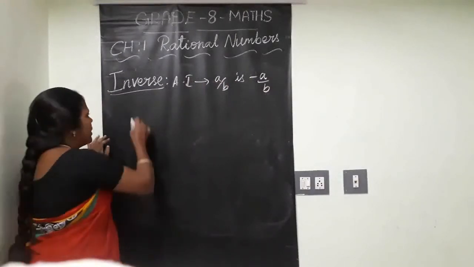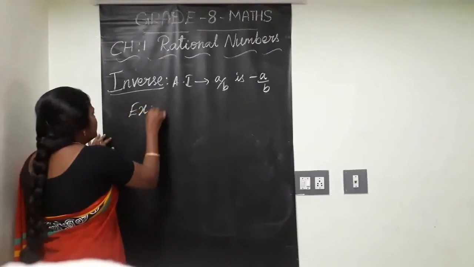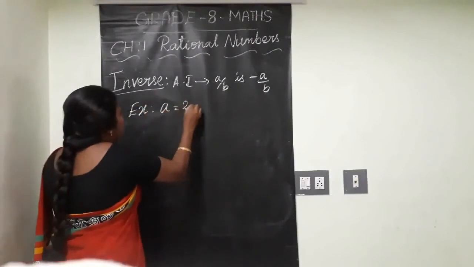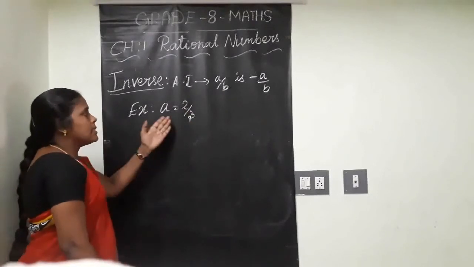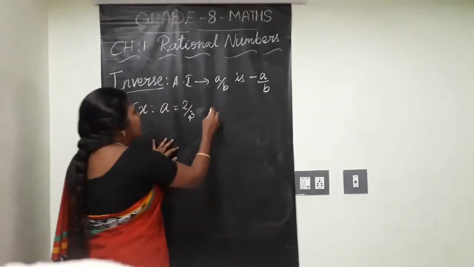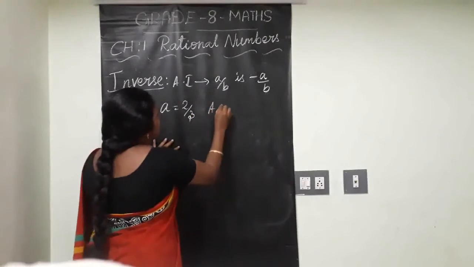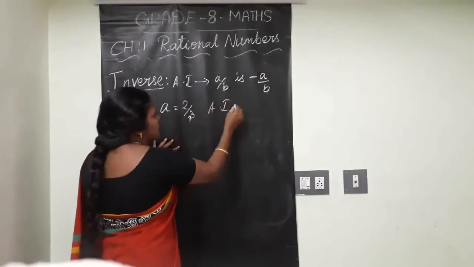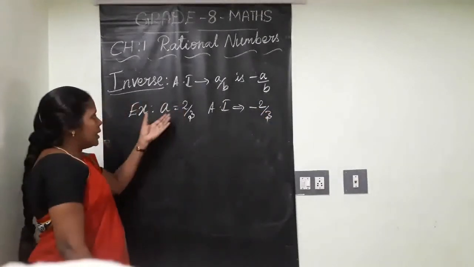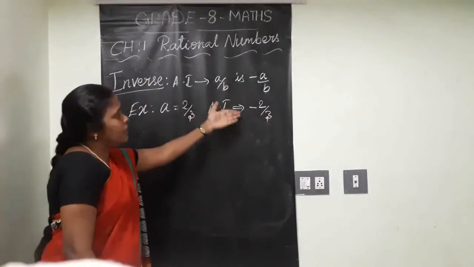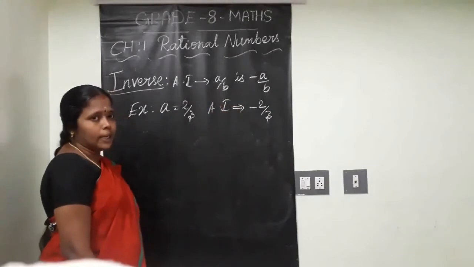Clear, children? For example, a equal to 2 by 3. What is this additive inverse? Minus 2 by 3. Additive inverse of this a is minus 2 by 3. A is 2 by 3. That additive inverse is minus 2 by 3.